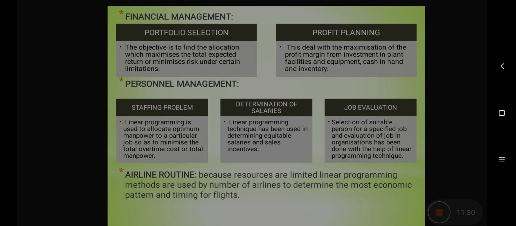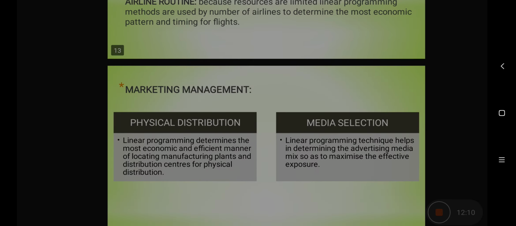Next comes personnel management. The problems of personnel can also be tackled with the help of LPP. How much staff we should appoint to have minimized cost and utilization of the resources. How much salaries should be given so that equitable salaries and incentives can be distributed. Which job should be offered to whom, and the jobs have to be evaluated in terms of various ideas. So in all these situations linear programming can assist a manager. Then is airline routing, because in airlines as well the resources are limited, so there also we can take decisions like the patterns of the flights, the timings of the flights, so there LPP can also offer solutions.